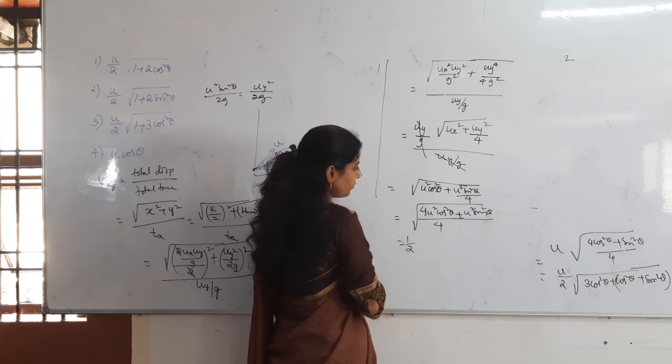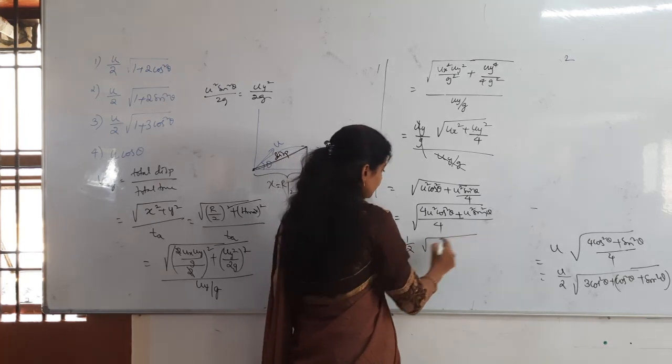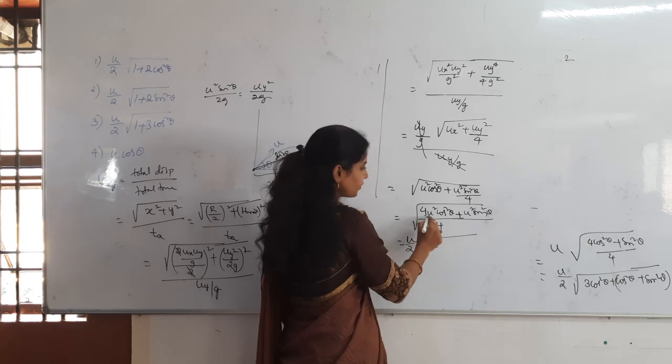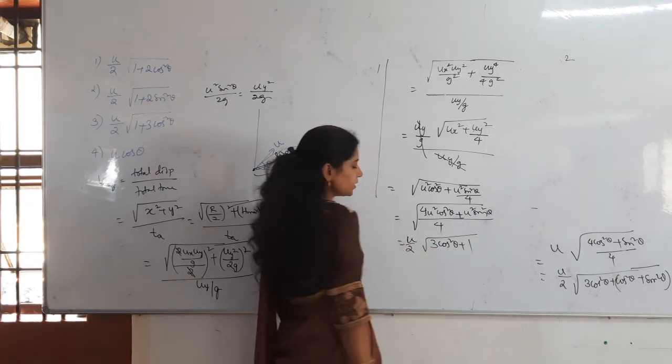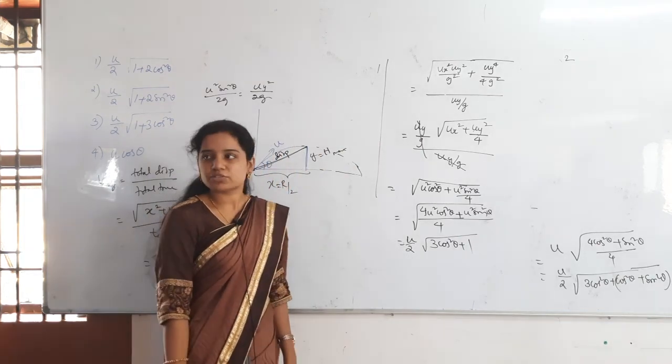1 by 2 will come out, 4 will not get cancelled, sir. U also will come out, from u square and then u square, u will come out. Now this will be how much? 3 cos square theta plus 1. However, the same answer only we are getting.